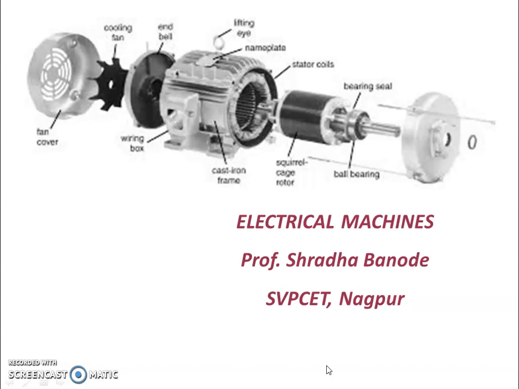I'm going to tell you exactly what electrical machines are, their types, their classification, and the basic principle on which electrical machines work. First of all, if it is an electrical machine, either its input is electrical or its output is electrical. So here we are going to deal with both types of machines, that is with electrical input as well as with electrical output.